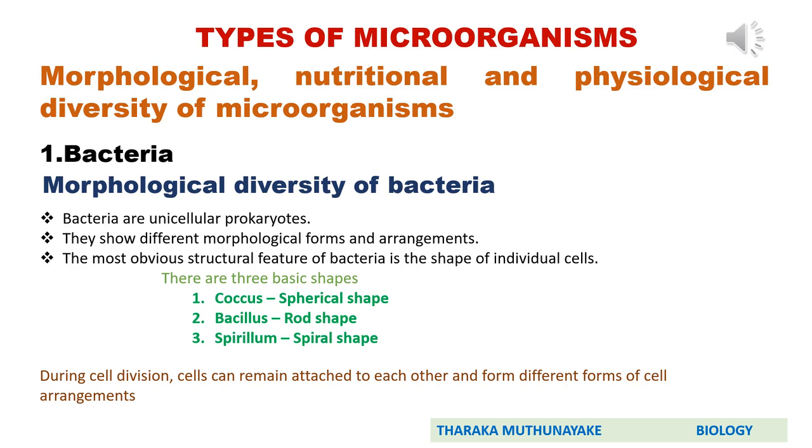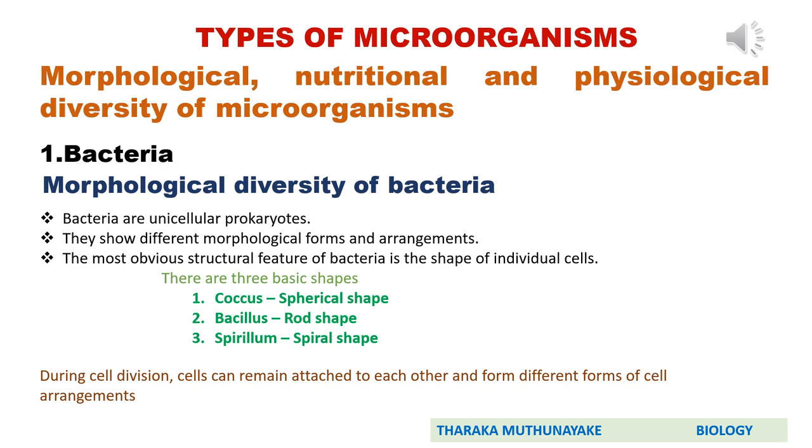Under that, we can first discuss the morphological diversity of bacteria. You know that bacteria are unicellular prokaryotes. They show different morphological forms and arrangements. The most obvious structural feature of bacteria is the shape of individual cells. Remember that and underline that in your note. You know that there are 3 basic shapes of bacteria. Spherical shaped bacteria are known as coccus. Bacillus means rod shaped. Spirillum means spiral shaped. These are the shapes of individual bacterial cells.